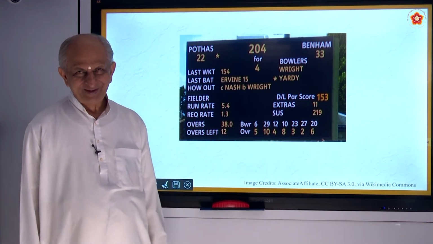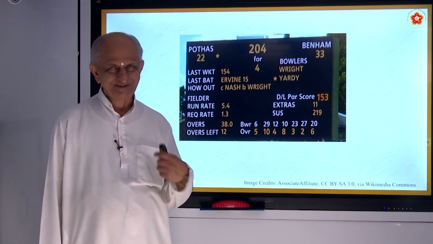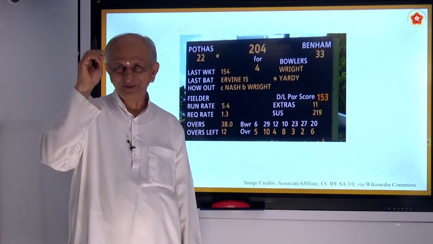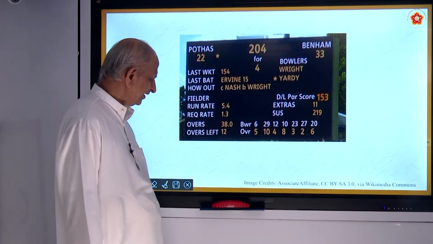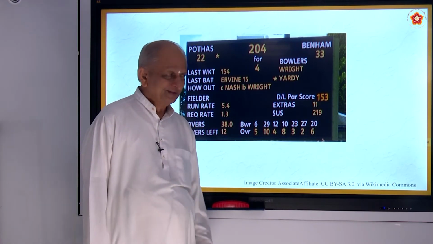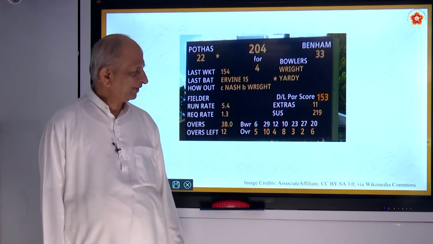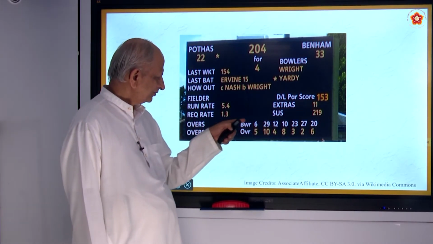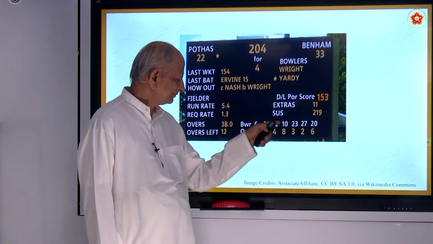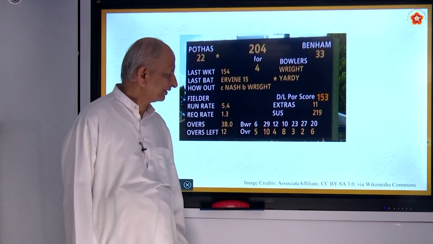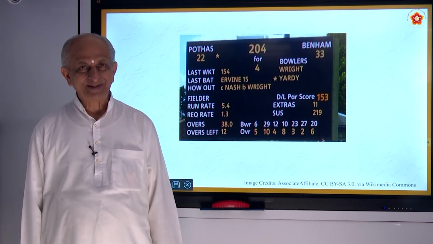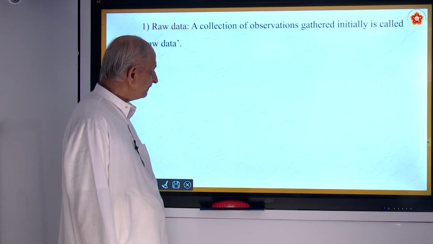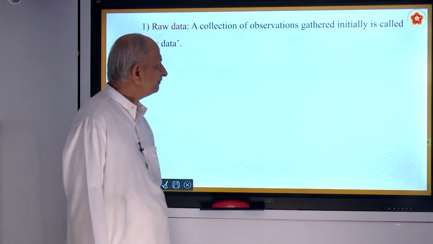Nowadays, a boy or girl aged 5 years will know so many things about cricket. Even at the age of 100 years, they will think about cricket, and they will say something about Sachin also, something about Anil Kumble also. Extra scores, bowlers and overs, this is what is called a scoreboard. It is one of the presentations of data, so that all will come to know about it. That is the purpose.